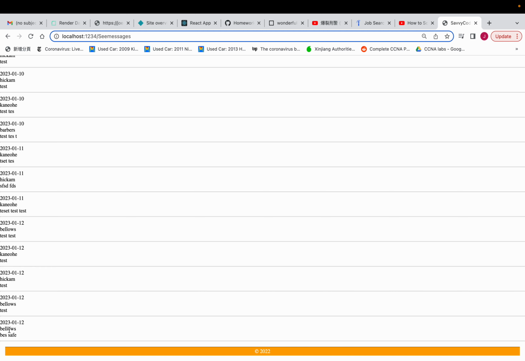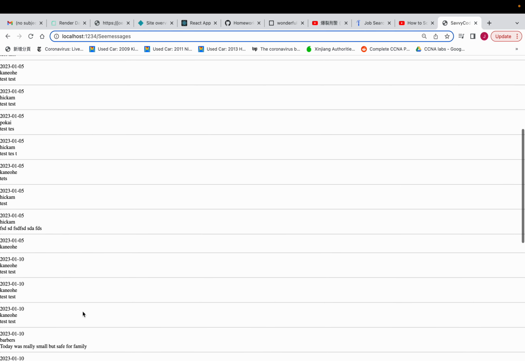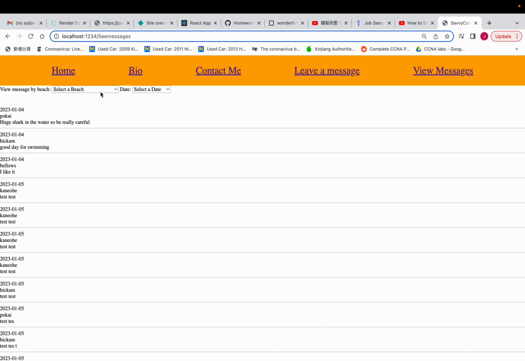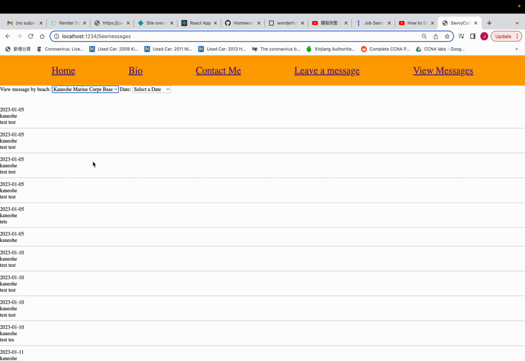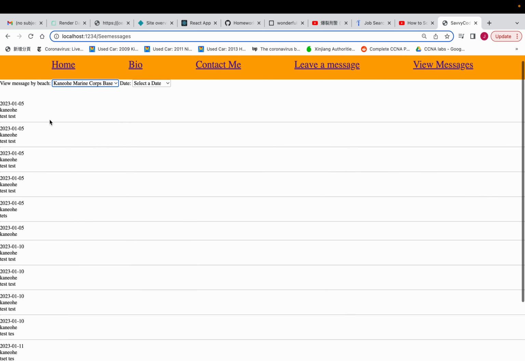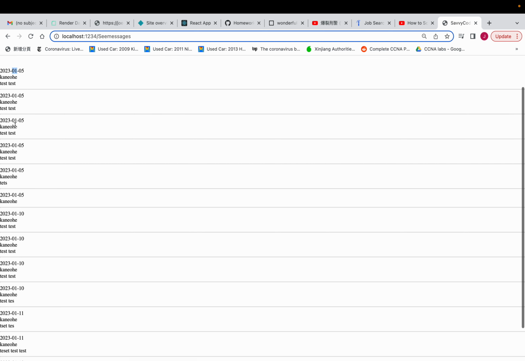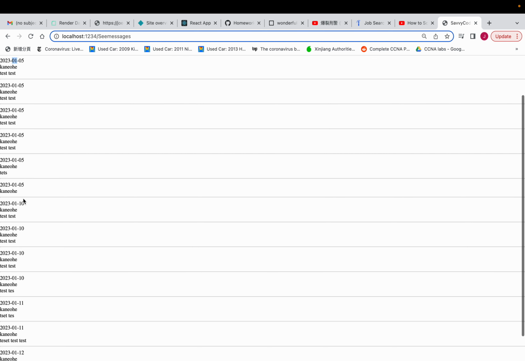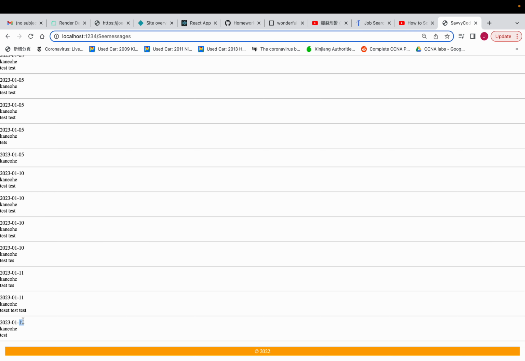There will be a timestamp, the beach name, as well as the message that they just left. Up here, users are able to filter messages based on the base. So, for instance, if they choose the Conway Marine Corps base, they'll just have messages about that base, and you can see all the timestamps, from the 5th of January all the way to the current one on the 12th.